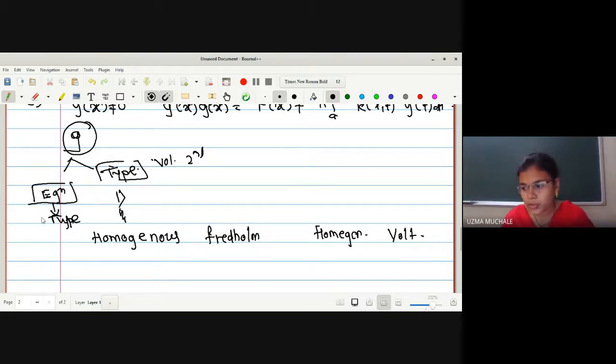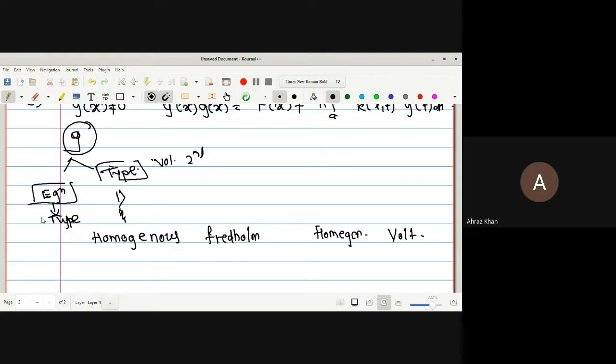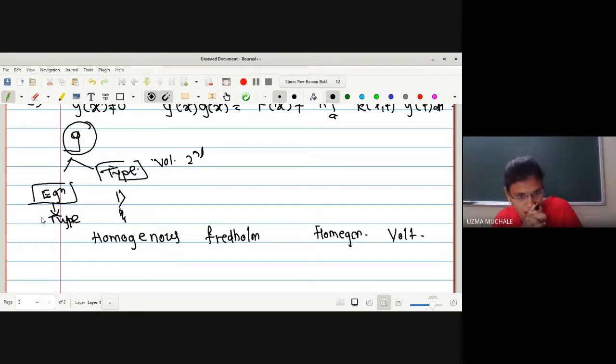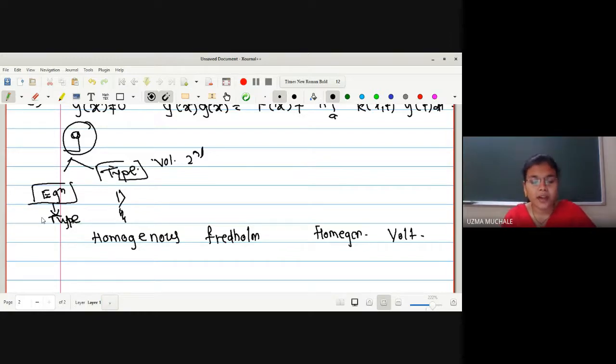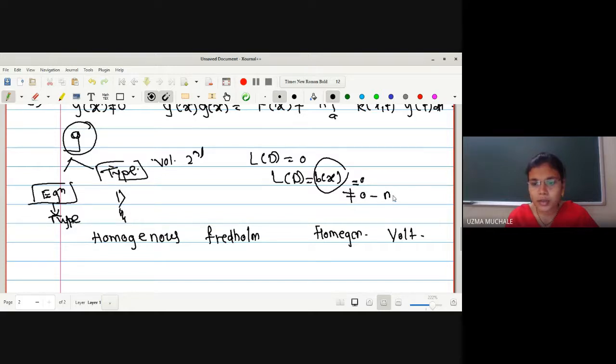Can anyone explain to me homogeneous in a differential equation? A differential equation where the constant is zero, meaning the RHS is zero. That means it is of the type, say, L of D is equal to 0, and if it has L of D equal to some other term B of X, if B of X is equal to 0, then it is homogeneous. If B of X is not equal to 0, then it is non-homogeneous.